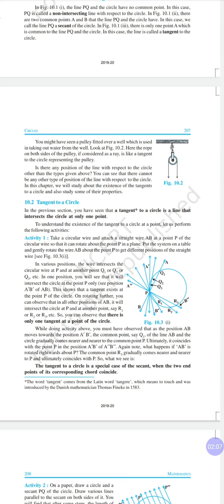And please tell me, how many sides does a circle have? A circle has infinite sides. So as a circle has infinite sides, the circle will have infinite tangents.